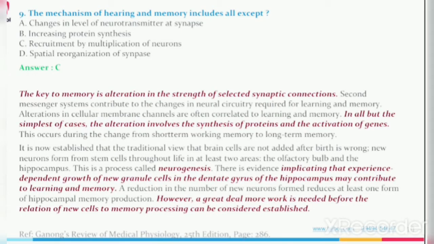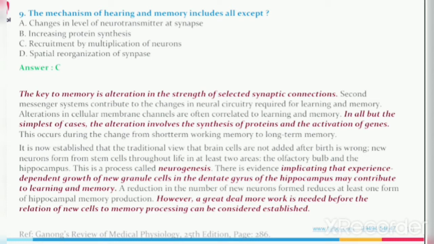The mechanisms of learning and memory include all except: option A, changes in level of neurotransmitter at a synapse, option B, increasing protein synthesis, option C, recruitment by multiplication of neurons, option D, spatial reorganization of synapse. The answer is recruitment by multiplication of neurons.